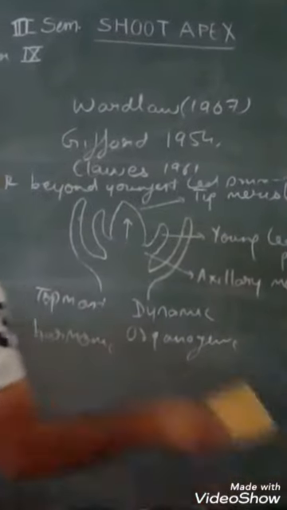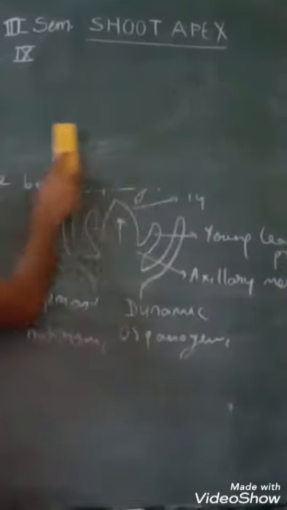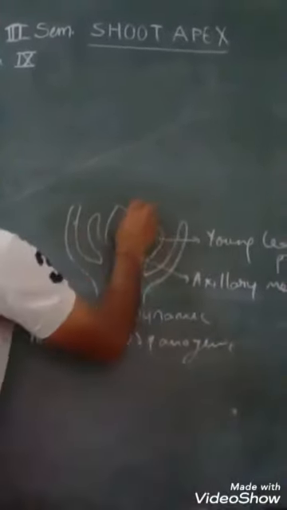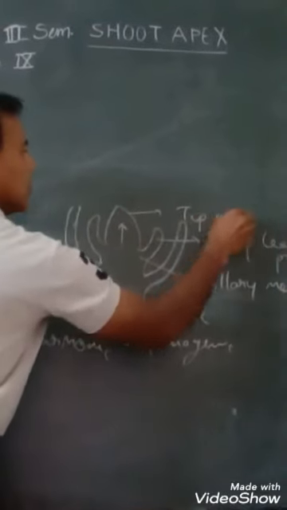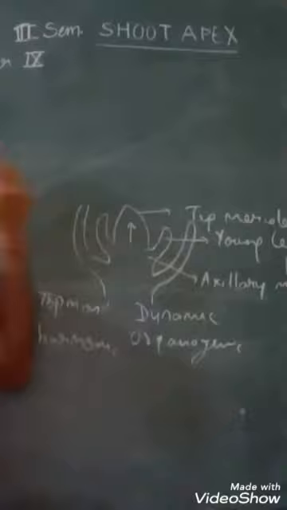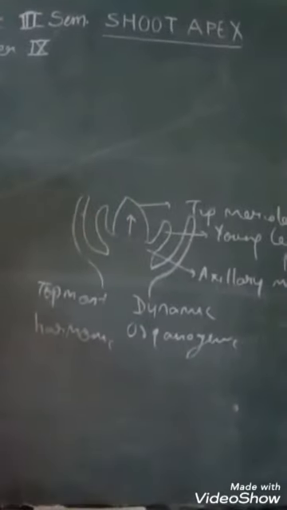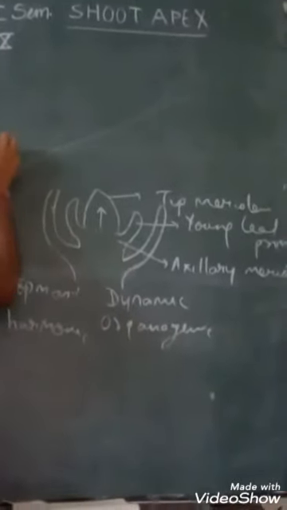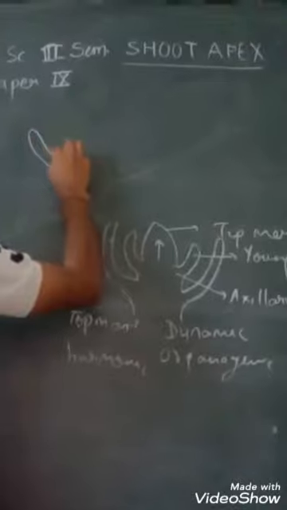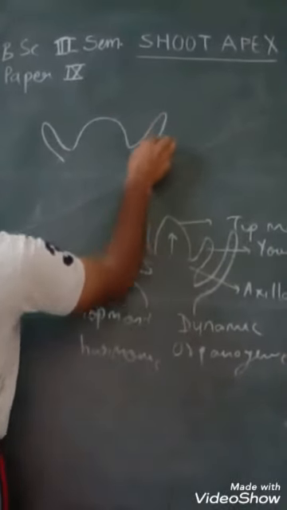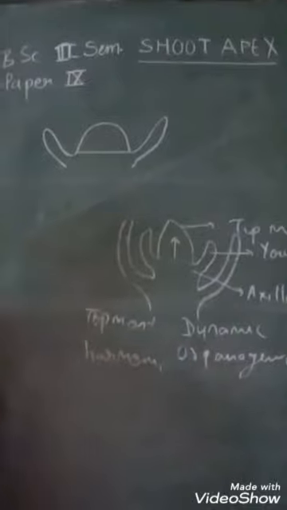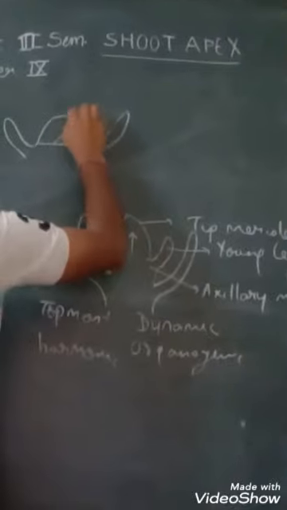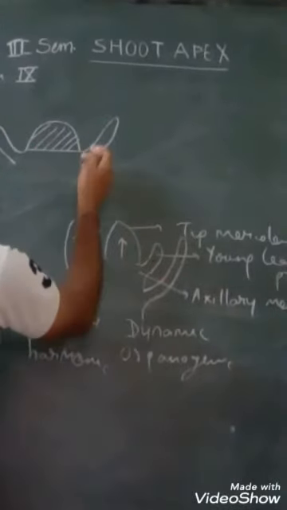For example, this shoot apex size is maximum just before the formation of leaf primordia, like this. If I draw it like this, and it becomes minimum just after the formation of the youngest leaf primordia.